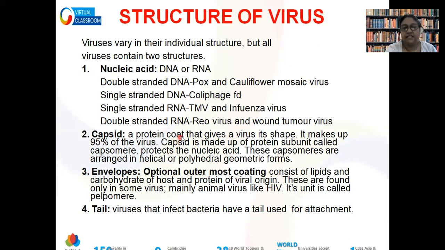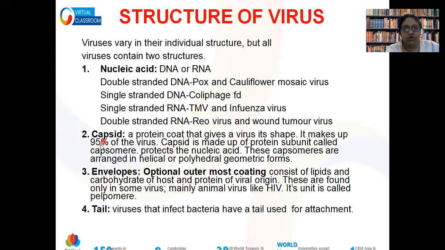In some cases, the capsid, envelope, tail, nothing is present. The virus has only naked genetic material. Such viruses are called viroids. If the virus has nothing else, that kind of virus is called a viroid.